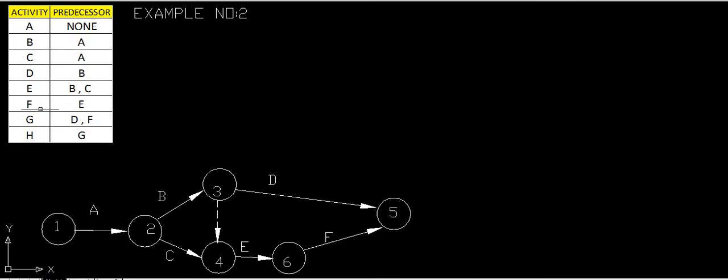So this thing we have drawn, the F activity, we have drawn only after completion of E, and in the same way we have drawn the next activity also. That is, D and F meet at the same point, and G will be started there. That means D and F are meeting at the same point, so by taking the next row also, we have drawn the next row.